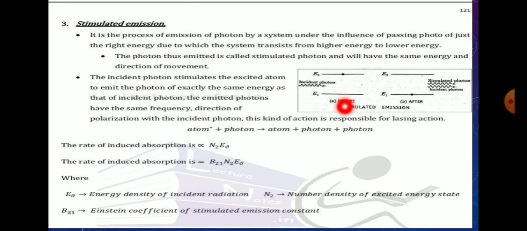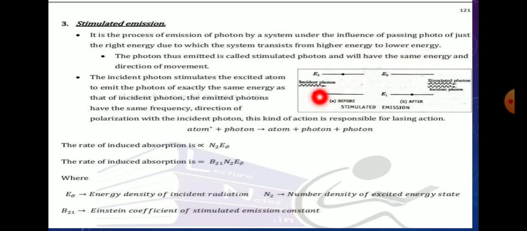The photon thus emitted is called a stimulated photon, and will have the same phase, energy and direction of movement as the passing photon, which is called the stimulating photon.